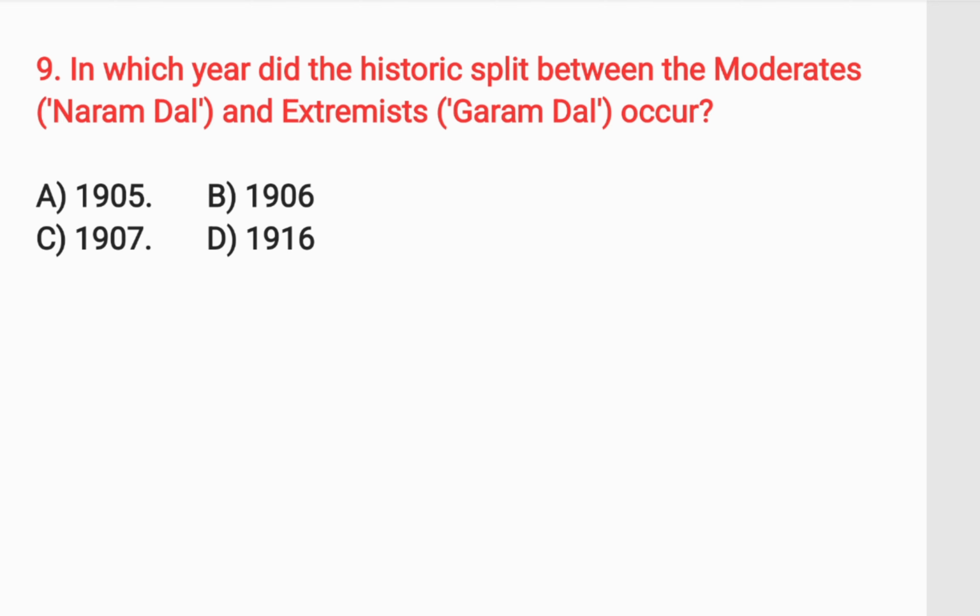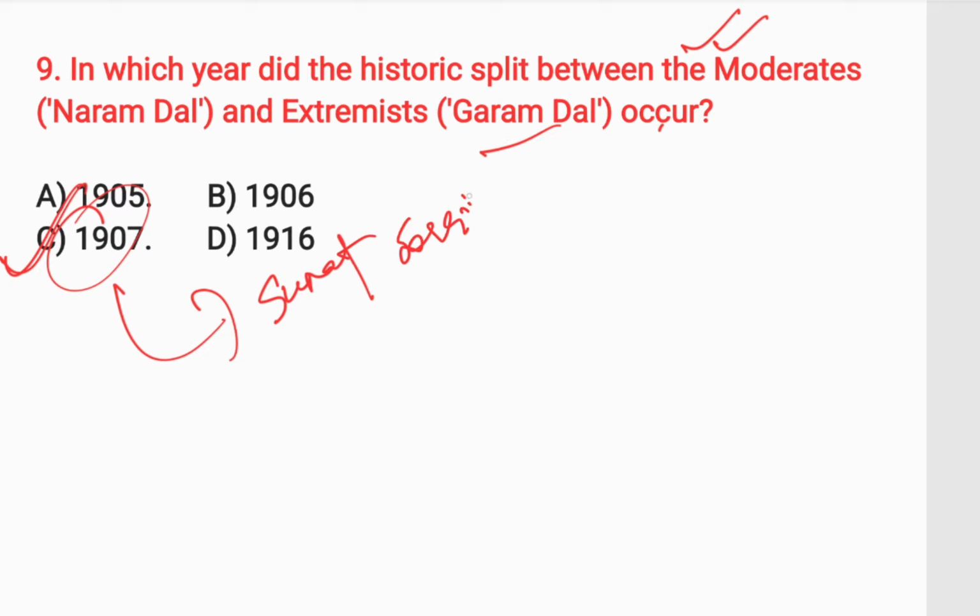Next question is, in which year did the historic split between moderates and extremists happen? Moderates are known as Naram Dal and extremists are known as Garam Dal. The question says, in which year were the moderates and extremists separated? The answer is option C, the Surat session.